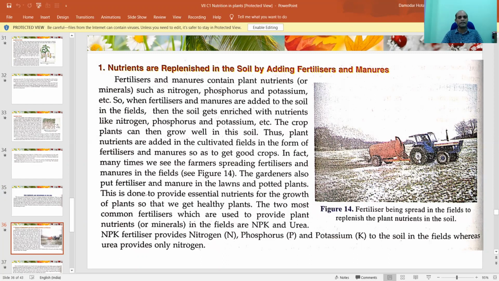But the fertilizer is not sufficient. The natural fertilizer which is present in soil is not sufficient. What do we put? Chemicals. That is known as NPK fertilizers, basically nitrogen, phosphorus, and potassium. And sometimes urea is also used to provide nitrogen. Urea is provided in the soil to give nitrogen support to the soil. Then by using this,